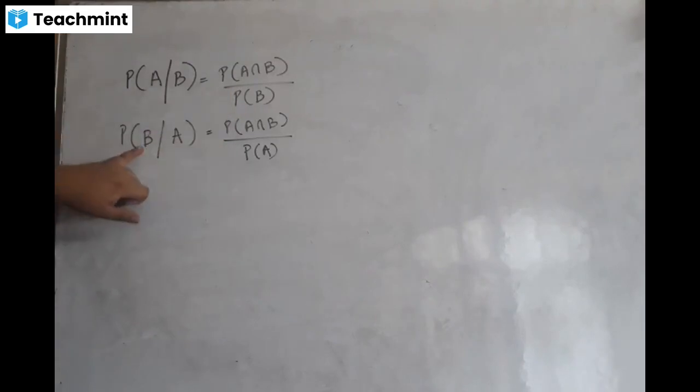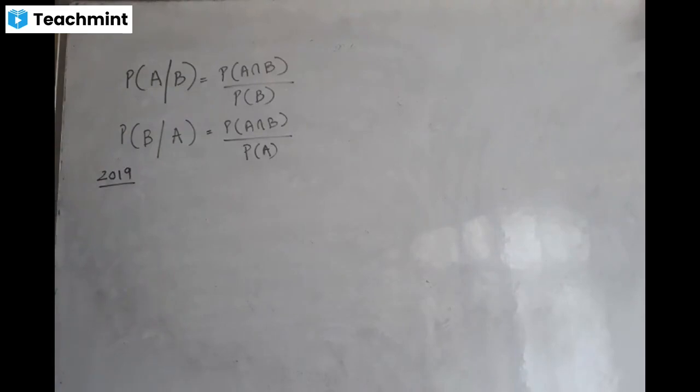What is probability of B slash A? Probability of B under the condition that the event A has already occurred. The formula is the same, probability of A intersection B, but since in this case the event A has already occurred, divided by probability of A. For a start, we are going to begin with a very easy question, ISC 2019, for 2 marks.